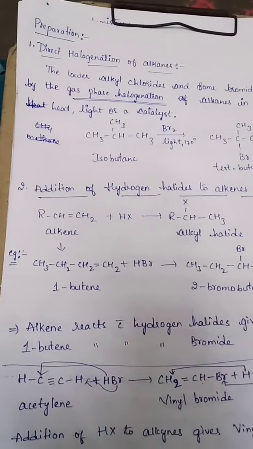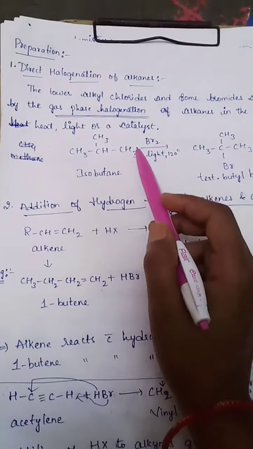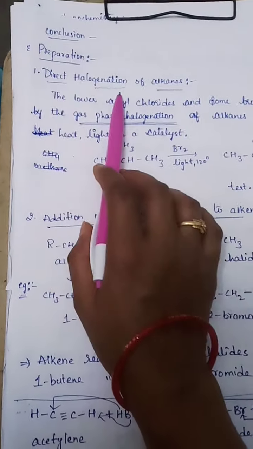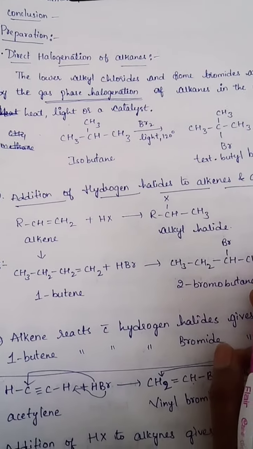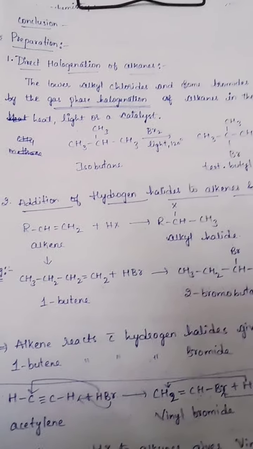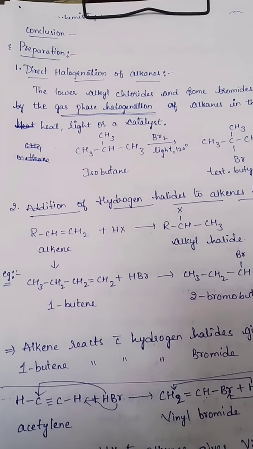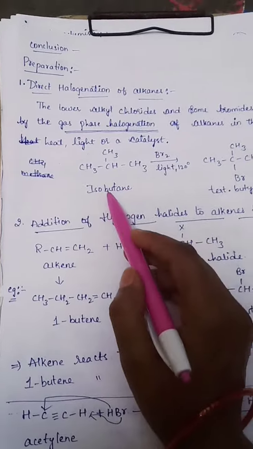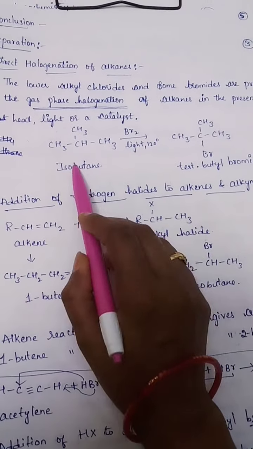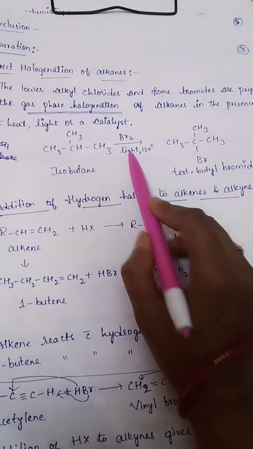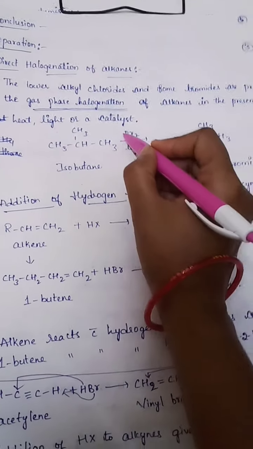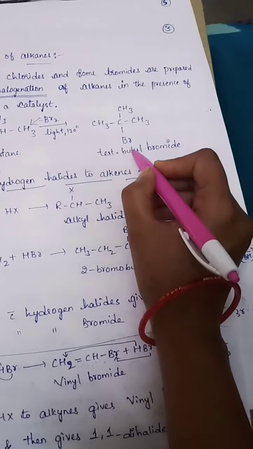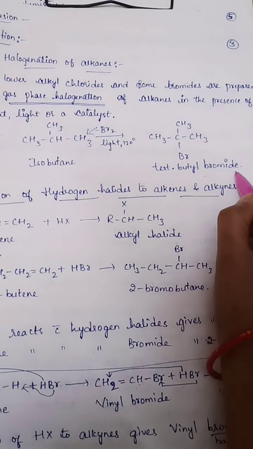Next, preparation: we have many methods. First we discuss the method of direct halogenation of alkanes. Direct halogenation of alkane means we are directly adding halogens to the compound. For example, isobutane in the presence of light at 120 degrees and bromine reacts with bromine, and we get tertiary butyl bromide.